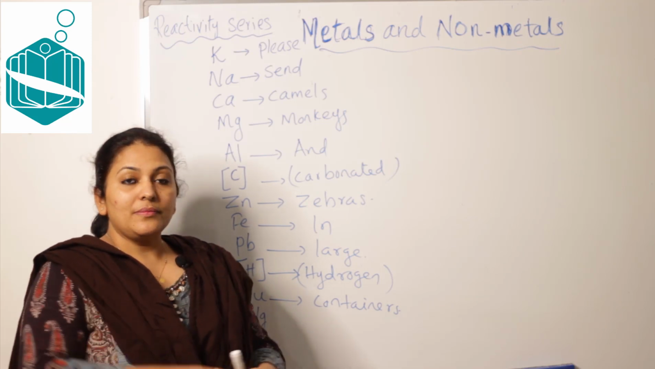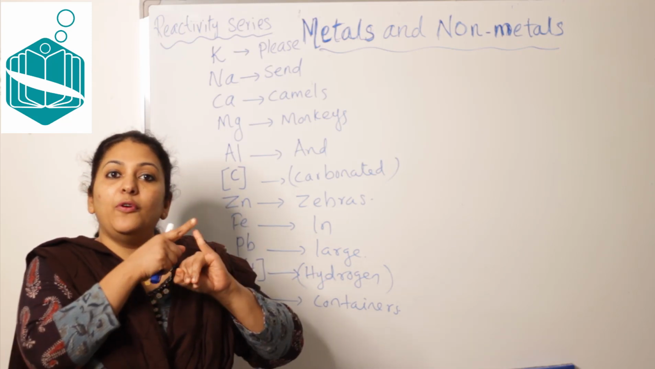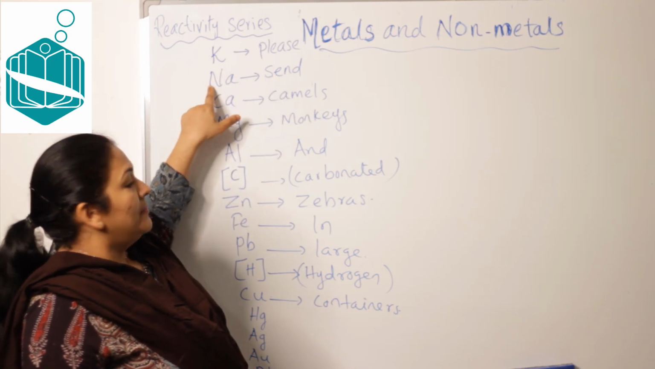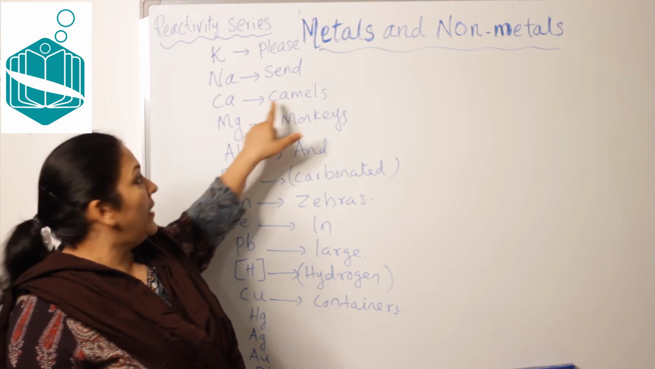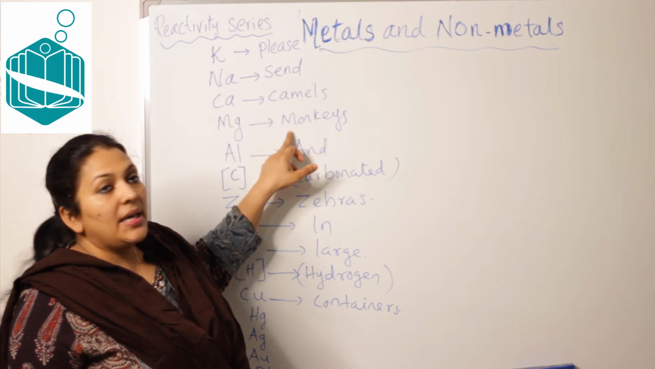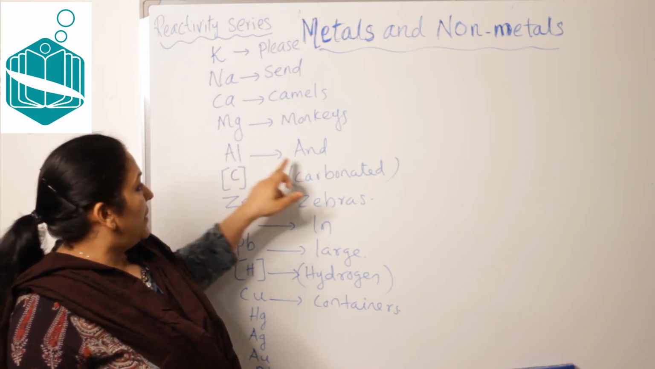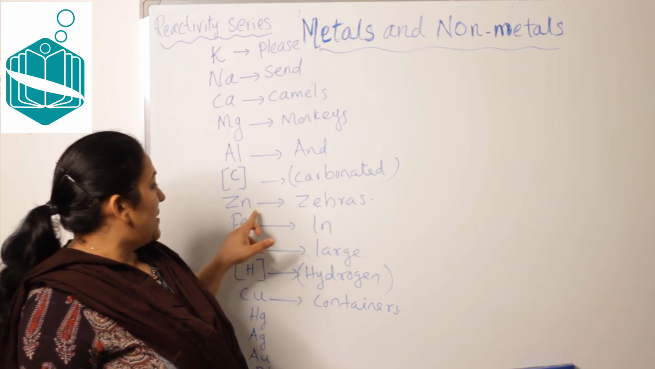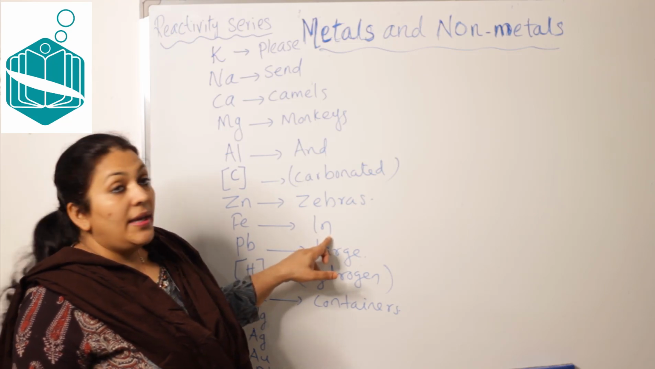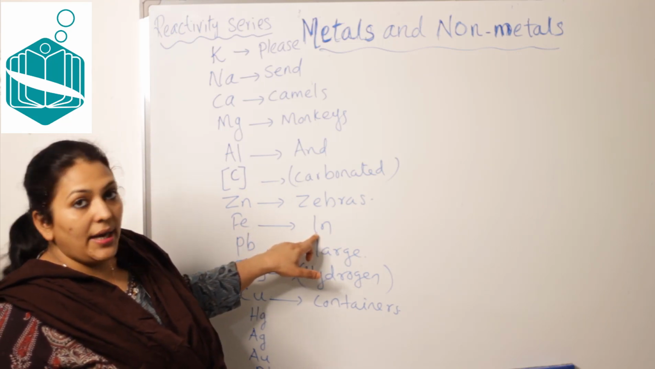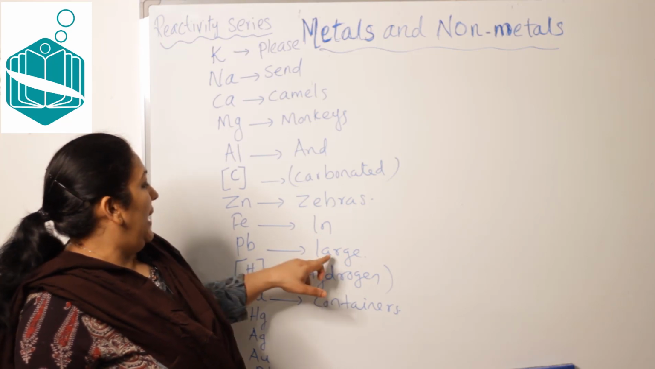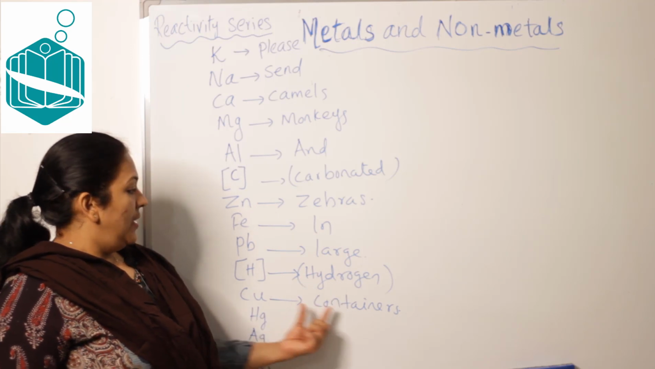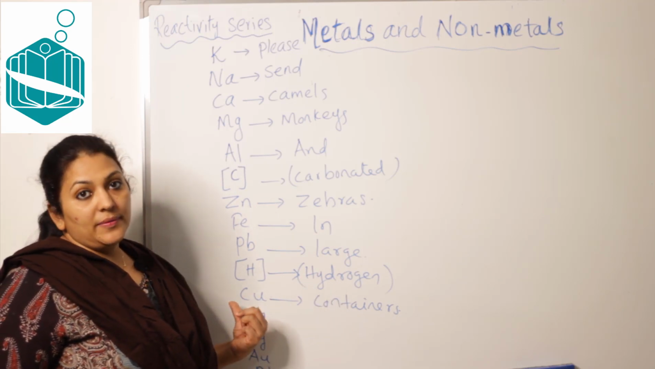Now let's try to memorize it. Please, P for potassium. Scent, S for sodium. Camels, C for calcium. Monkeys, M for magnesium. And aluminium. Carbonated, carbon. Zebras, zinc. Then in, I for iron. Then lead, large for lead, symbol is Pb. And hydrogen, copper, containers, C for copper.